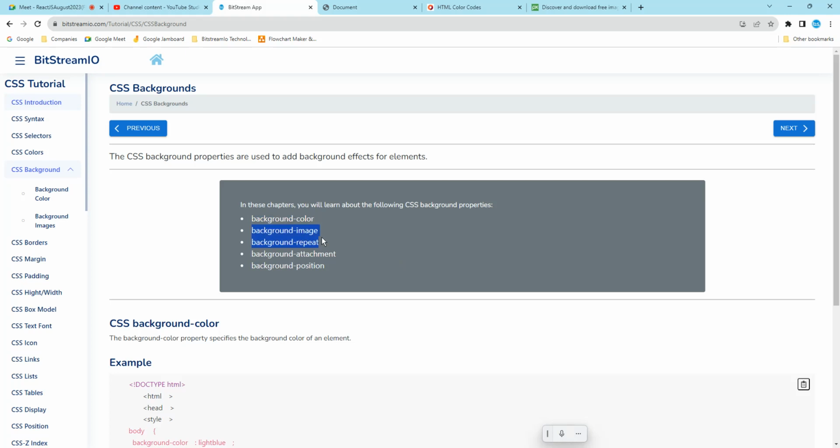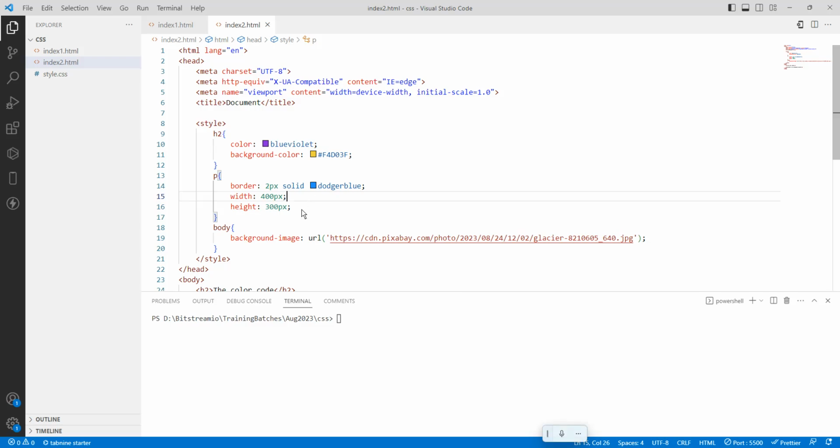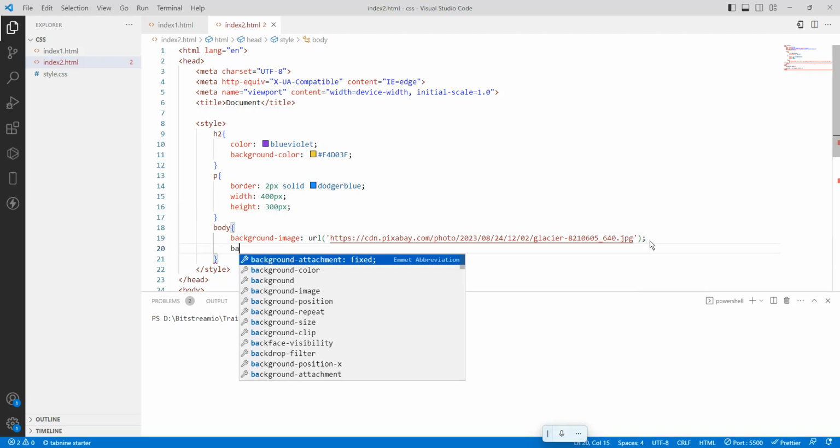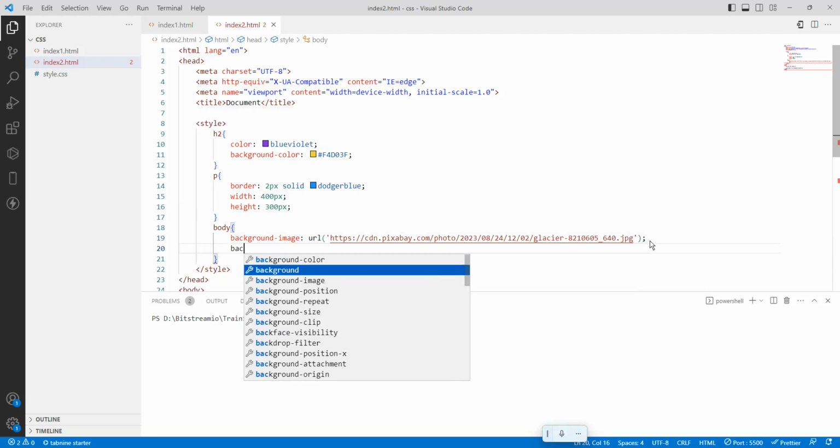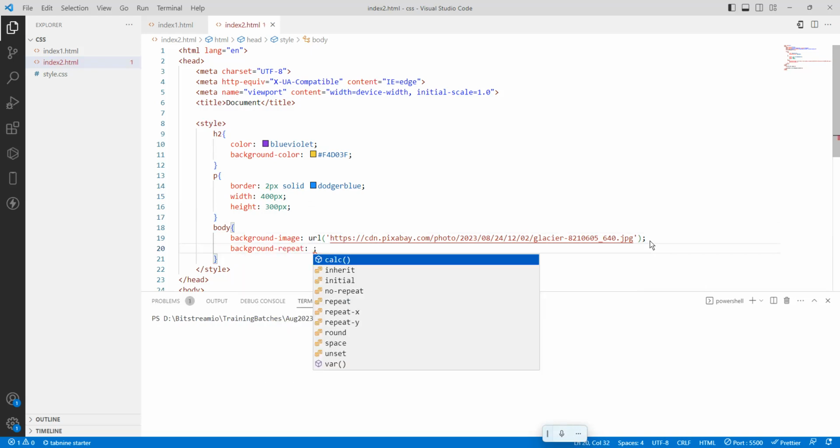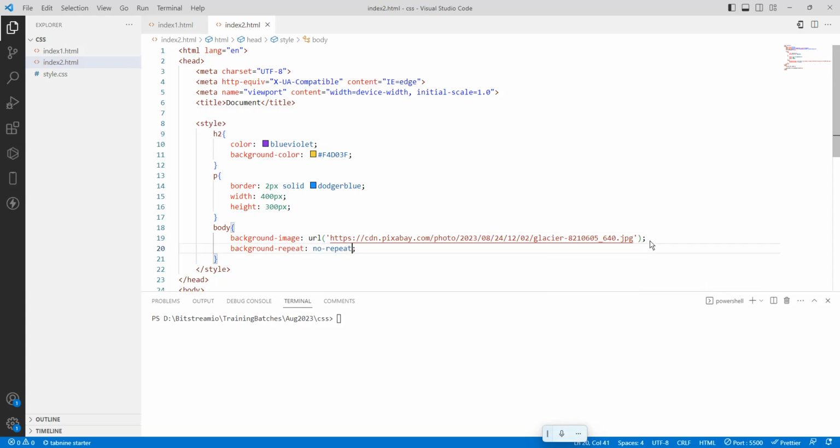We have done the background image and the same image is repeating, but I don't want it to repeat. That is why background repeat is there. So here, background repeat, no repeat. Save it. We'll go here and see. See here, only one image is coming. Okay, so this is one image.